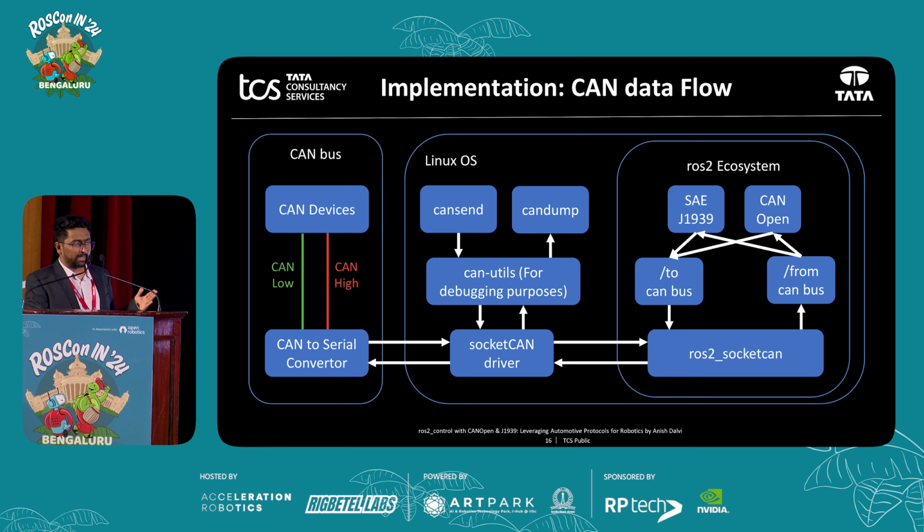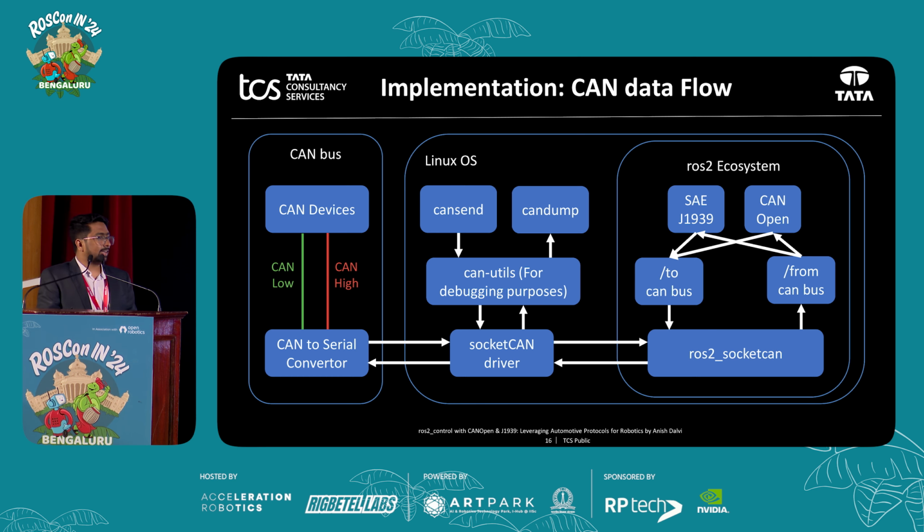Then we have can-utils. It's generally for debugging, for example candump and cansend. Candump means we get data from the CAN bus to our computer, and cansend means we send data from our computer to the CAN bus. And finally, it is linked to our ROS ecosystem through ros2_socketcan, packaged by the Autoware Foundation. It exposes two topics, to_can_bus and from_can_bus. Then on top of that, you'll finally have layers of SAE-J1939 and CANopen.